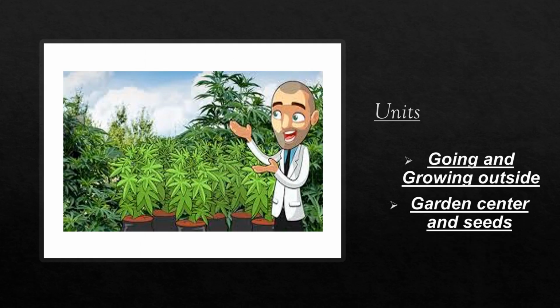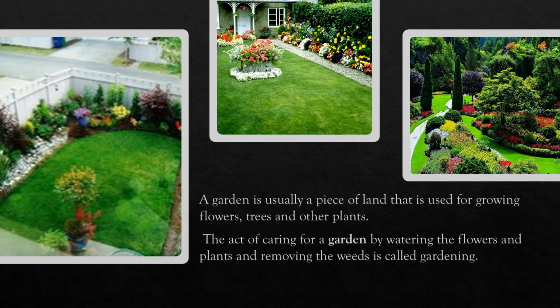Now the next topic which comes under plant science is going and growing outside, garden center, and seeds. Let's talk about what is a garden. A garden is usually a piece of land that is used for growing flowers, trees, and other plants. The act of caring for a garden by watering the flowers and plants and removing the weeds is called gardening.